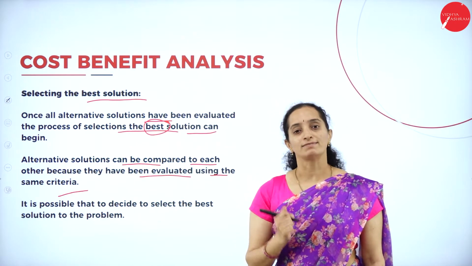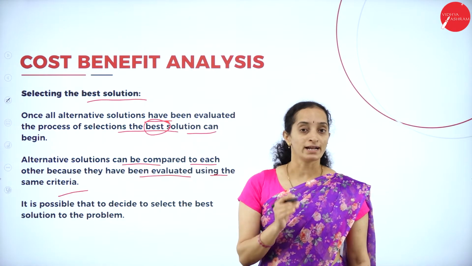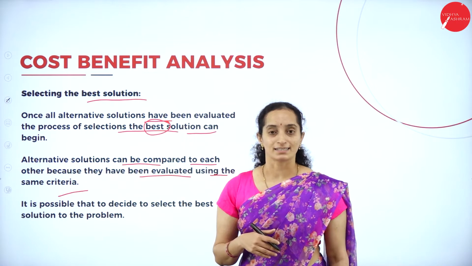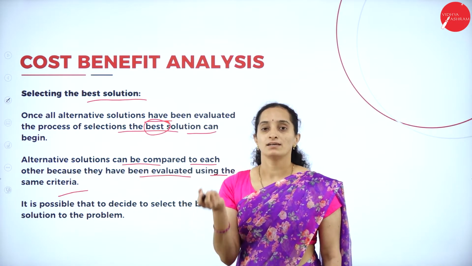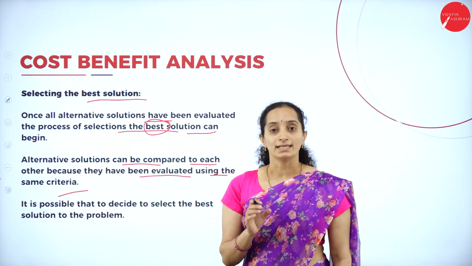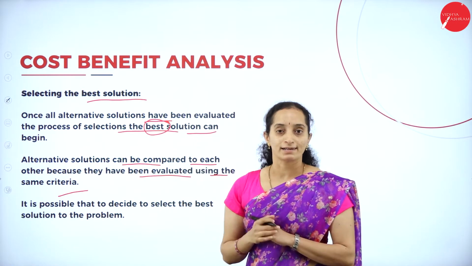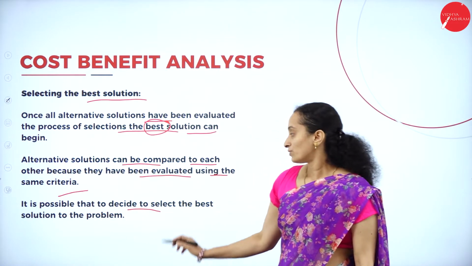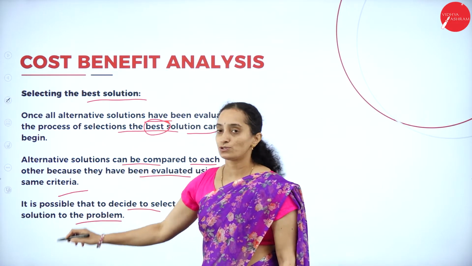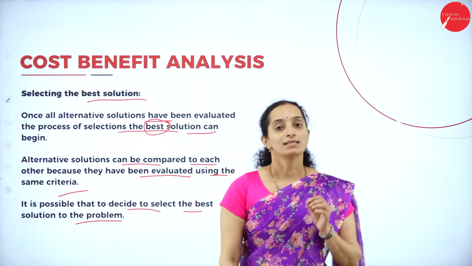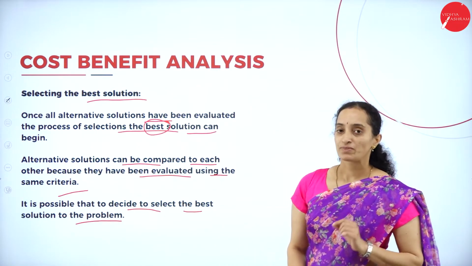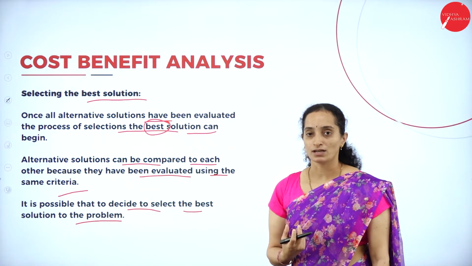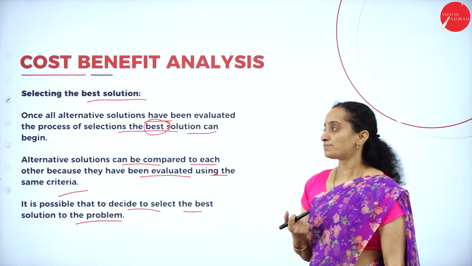So best, how do you decide which is the best? To decide which is the best, you can't go for different criteria, isn't it? Based on quality, speed, all those criteria must be applied to all the alternative solutions, same criteria. Okay, it is possible to select the best solution to the problem using the same criteria. You have to use the same criteria to select a best solution from the alternative solutions.